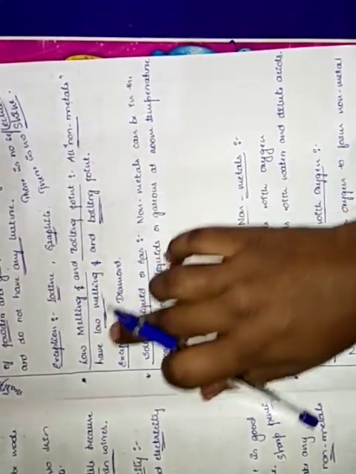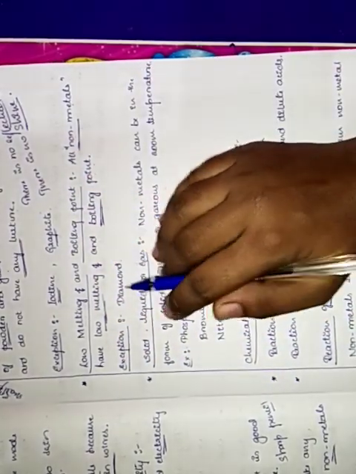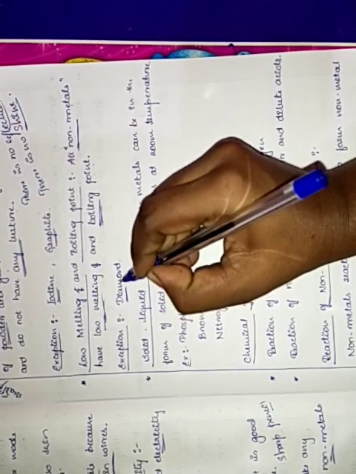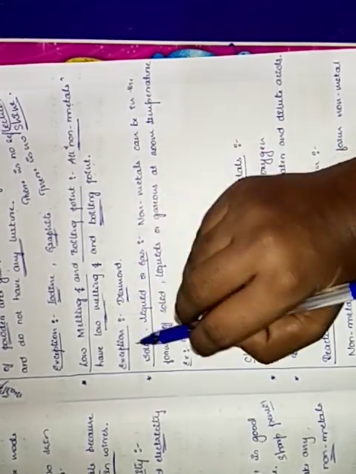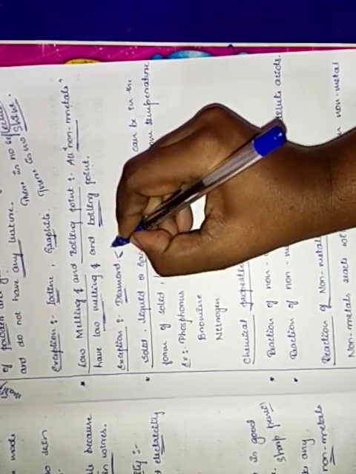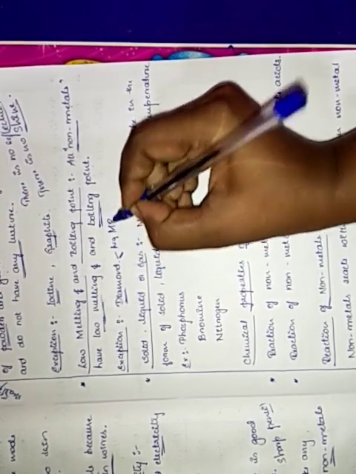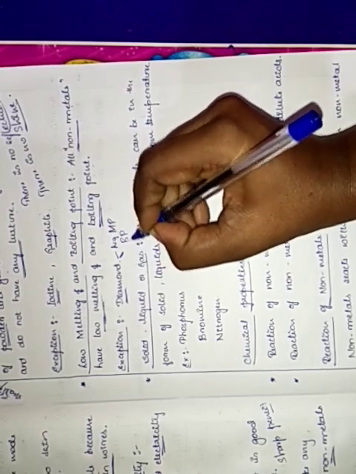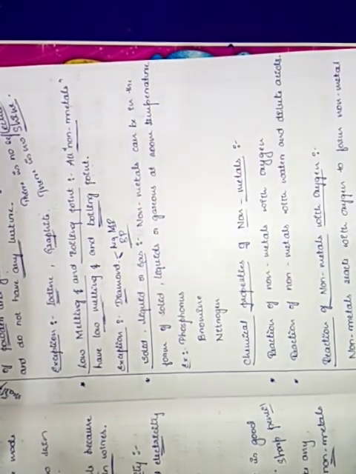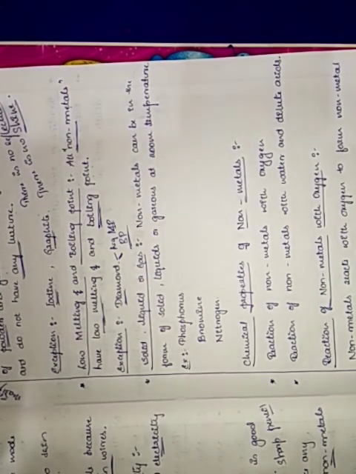Again here, there are some exceptional cases, such as diamond. Diamond is an exceptional case where it can be taken with a high melting point and boiling point. Got it?